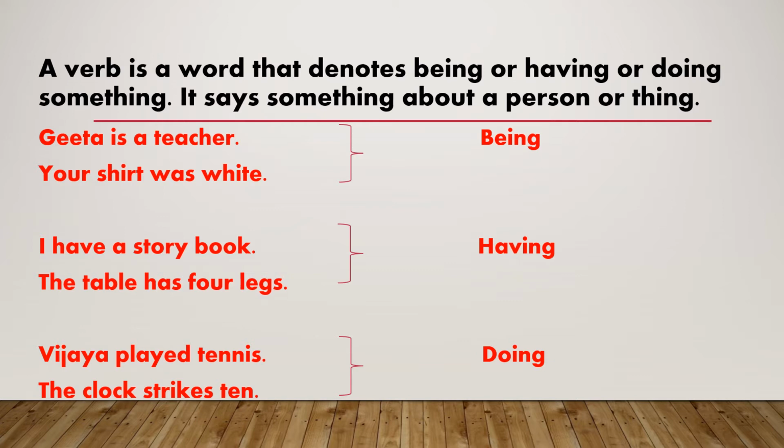Having. Having shows the possession. For example, I have a storybook. The table has 4 legs. In these two sentences, verbs have and has show possession. Doing. Doing shows action. For example, Vijaya played tennis. The clock strikes 10. In these two sentences, verbs played and strikes show action.